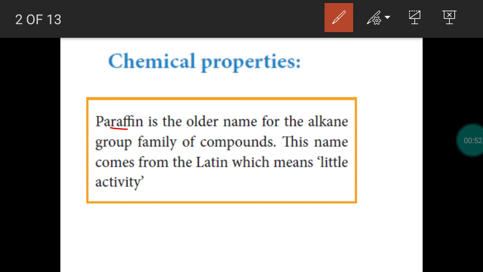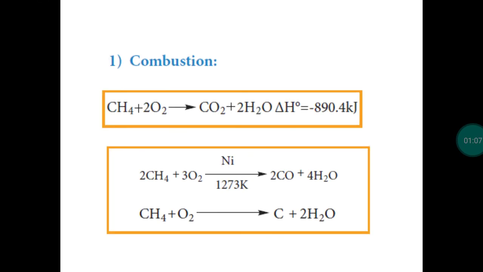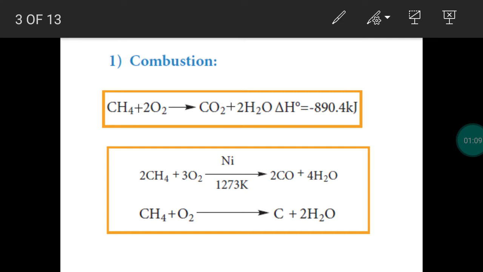The word is derived from Latin. In Latin, paraffin represents little activity. So due to less reactivity, we call the alkanes paraffin. Then this is a common chemical reaction in alkanes. In the presence of oxygen, alkanes will provide more heat energy with light, so alkanes are used as fuels.